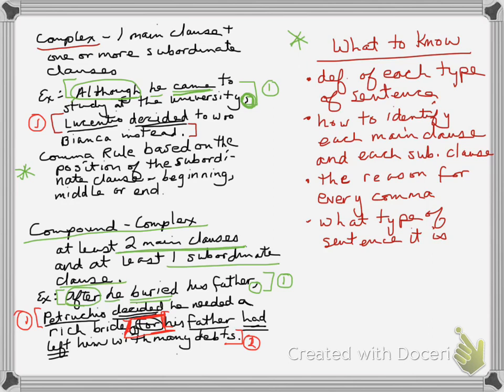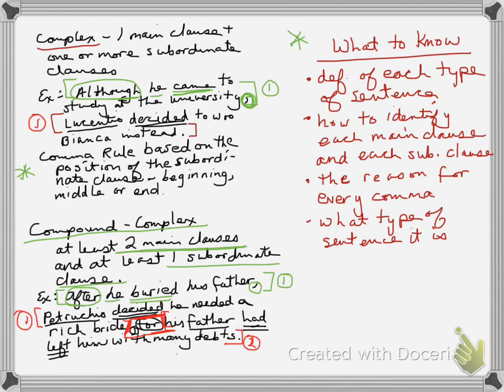And then if I put it instead at the end, let's say I wanted to write a sentence that said, Lucentio decided to woo Bianca instead, although he came to study at the university. And notice position just emphasizes something different each time, and sometimes the differences are very subtle or almost not noticeable as far as meaning goes. But if I positioned it at the end, there would be no comma.